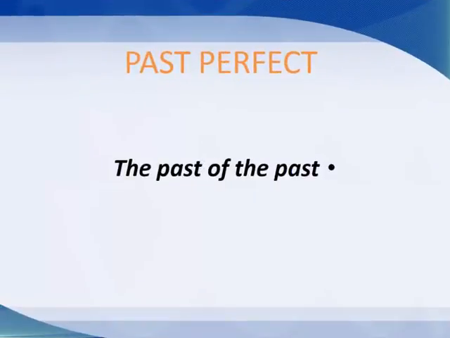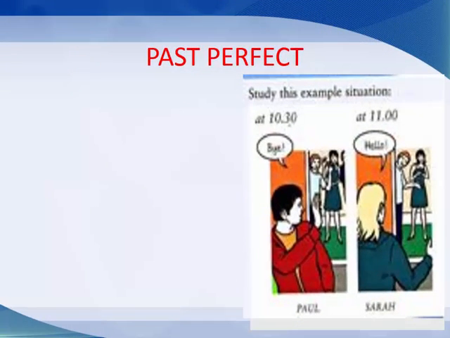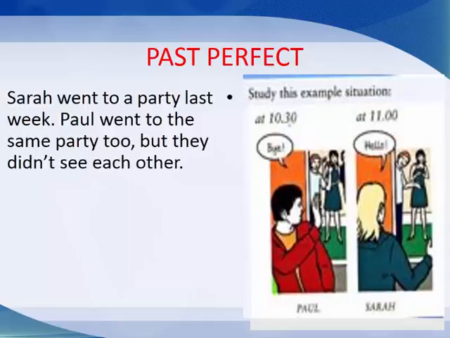Another past form is the past perfect tense. It's the past of the past. Look at this situation. Sarah went to a party last week. Paul went to the same party too, but they didn't see each other.